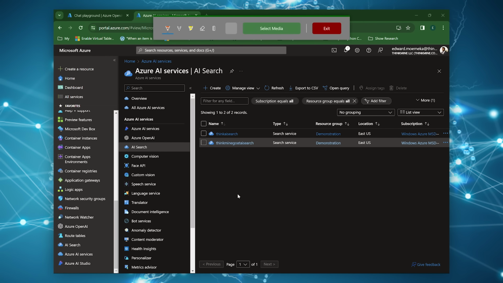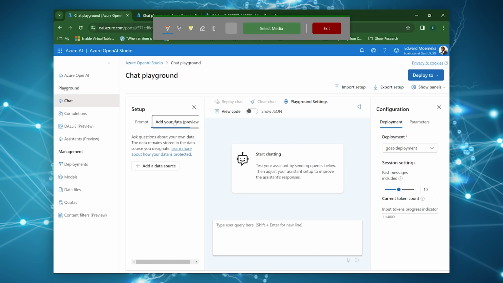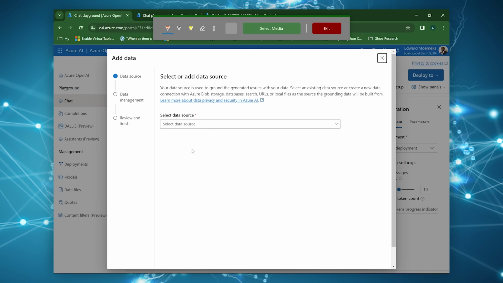So we now have it, Think AI Search. So when it's time for you to basically connect to your own data, you'll see that over here where we previously had the prompt, there's this section here, add your data. So you'll basically click on that, and then you click add data source.